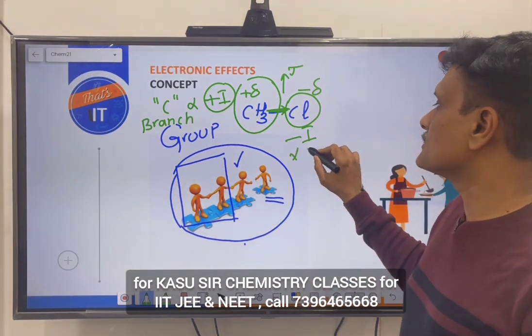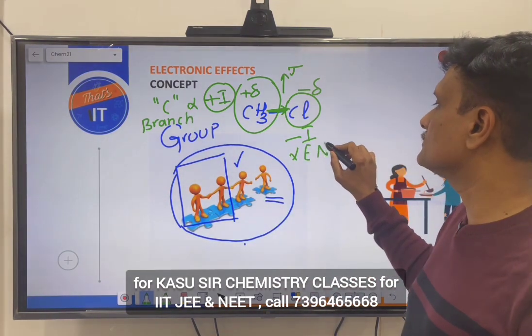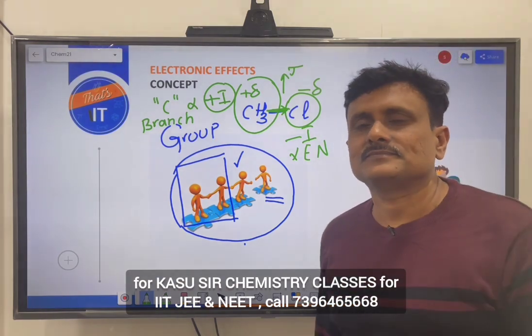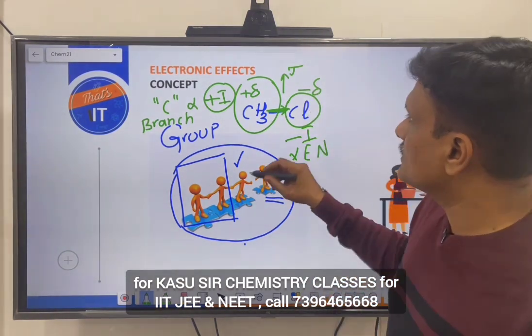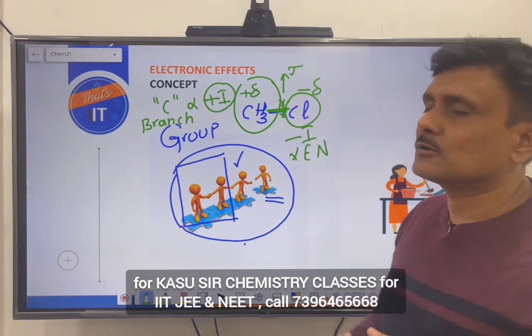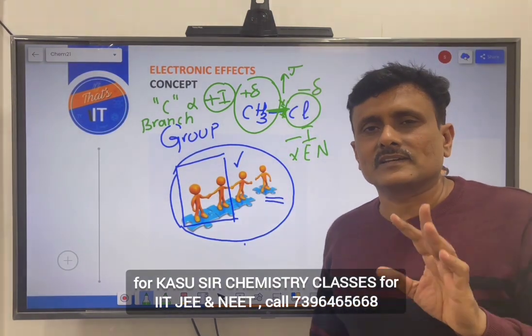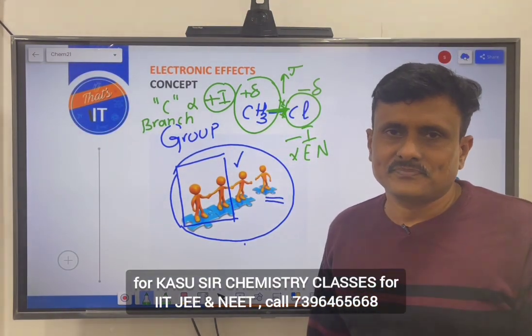Minus I is directly proportional to electronegativity. That is it. All right. So, inductive effect is the permanent effect caused due to the electronegativity difference.